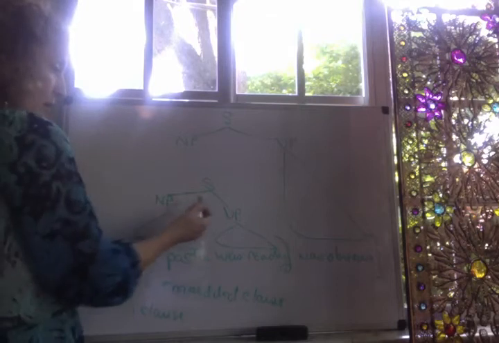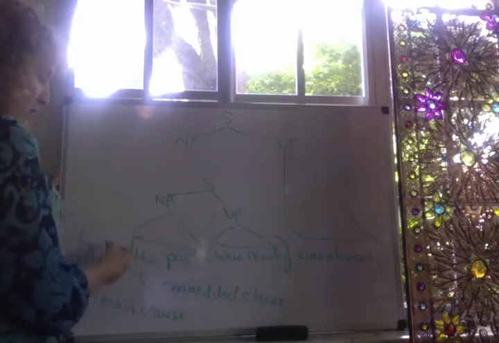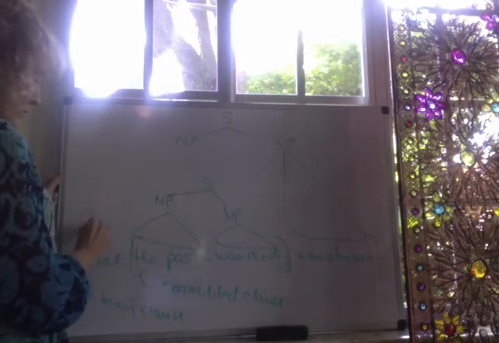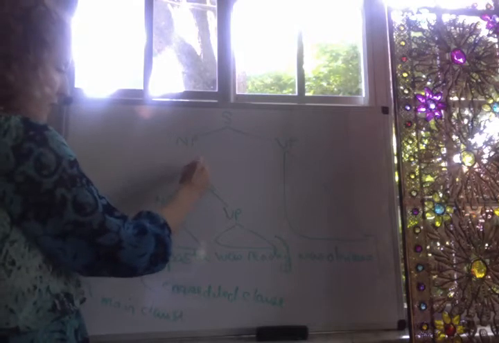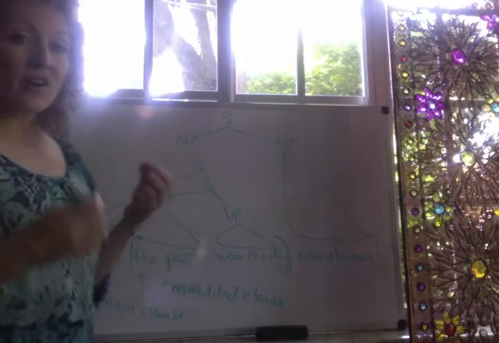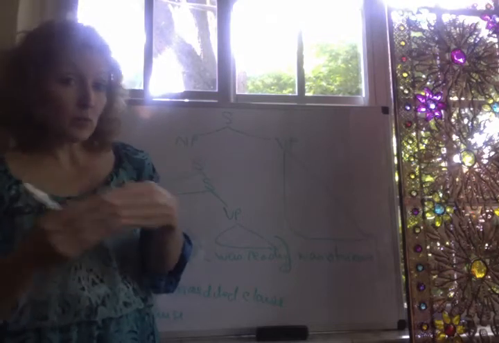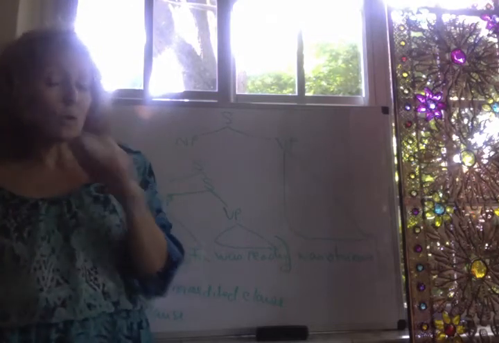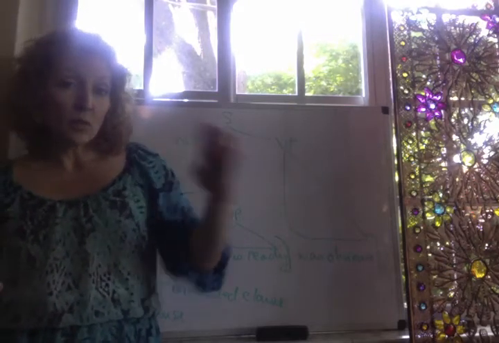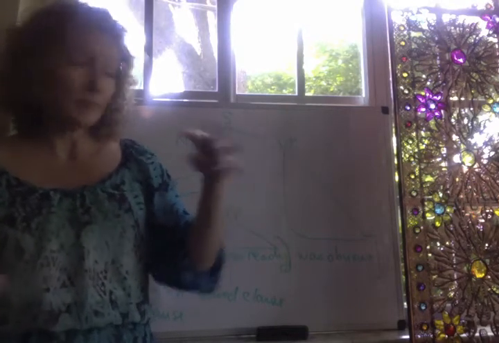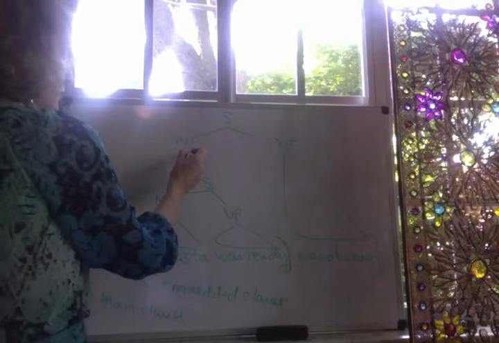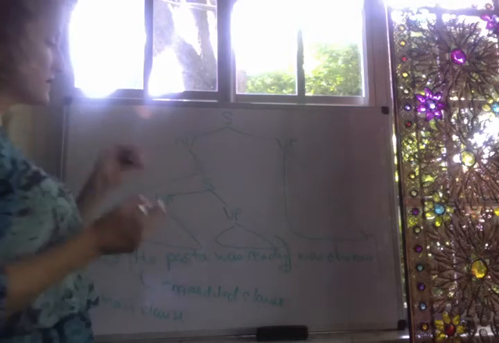Okay, so we have this S, but now we have this issue of what about the word "that," which we know is a complementizer. So we're going to add this as our S bar, our sentence, plus a little bit more information. And that will be the only item that can occur with a sentence to create an S bar, will be the complementizer of that. So together, these form the noun phrase of the sentence.